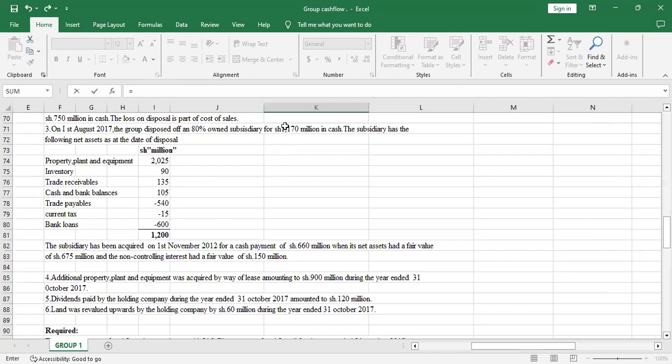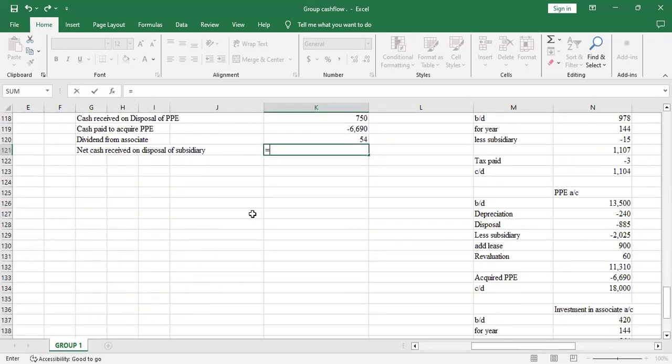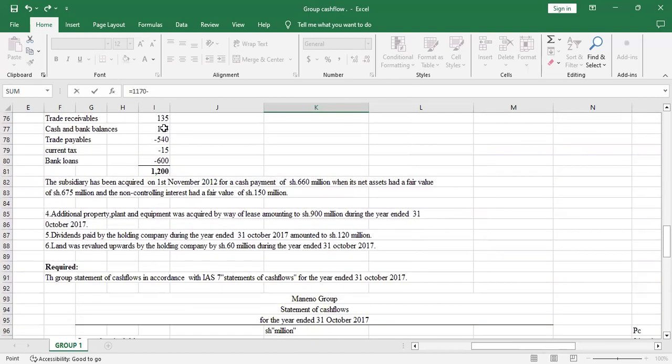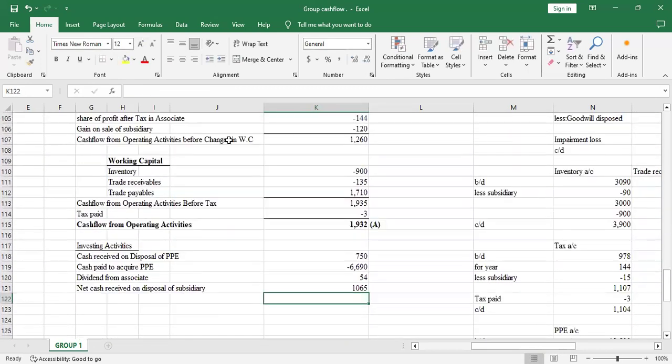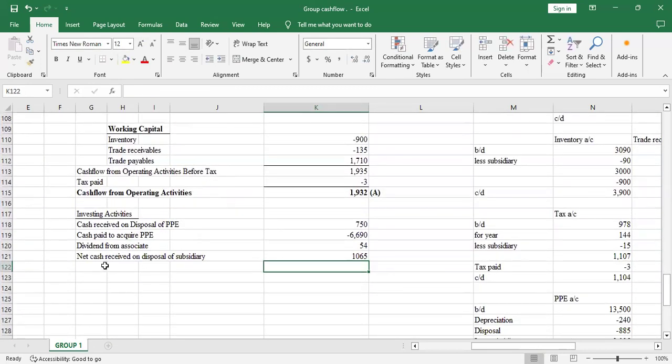So there was a disposal of cash and bank balances of 105. So the net cash, you will take 1170 minus 105 to get the net cash received on disposal of subsidiary. Because yes, you received 1170, but you disposed another 105. So the net cash will be 1170 minus 105, because this was disposed, so it reduces that. So we'll have 1065 as the net cash received on disposal of subsidiary. There's no other adjustment.